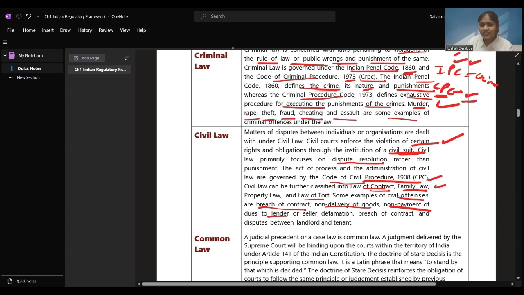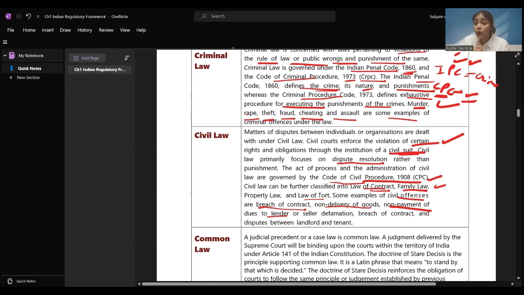So for summing up the civil laws, we can see that when disputes are between individuals or organizations, these are dealt under civil law. Civil courts enforce violation of certain rights and obligations. If someone is violating the laws, then it comes under the civil court and a civil suit is filed over there.